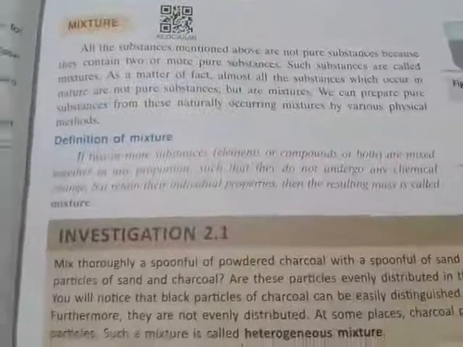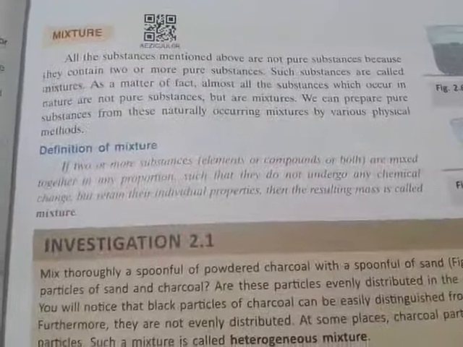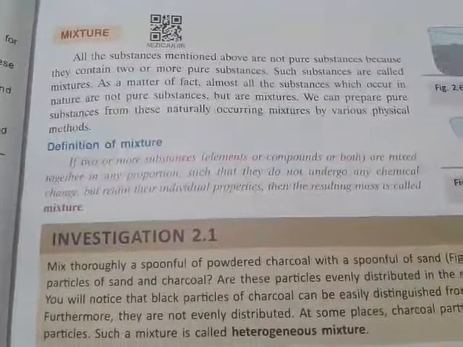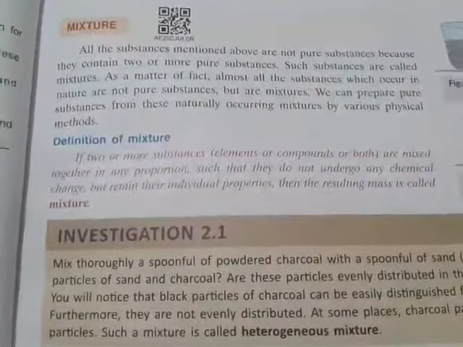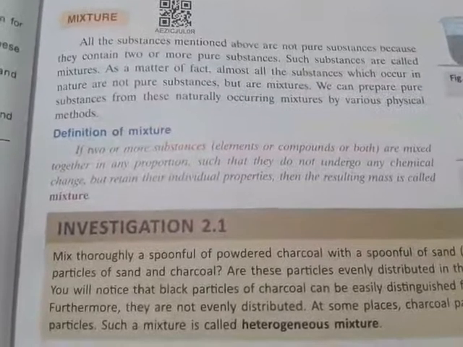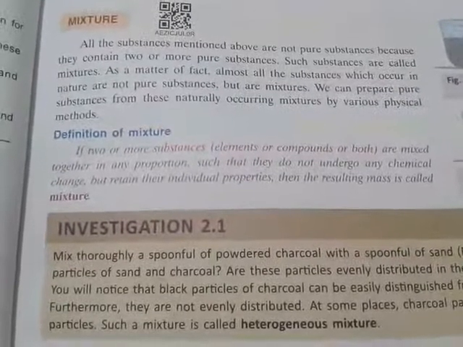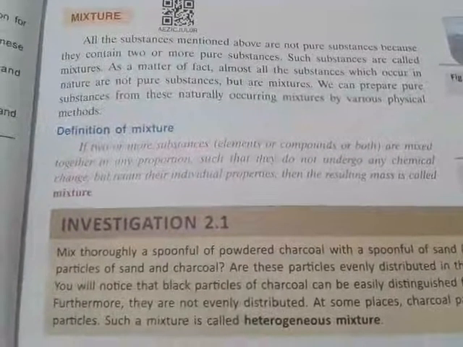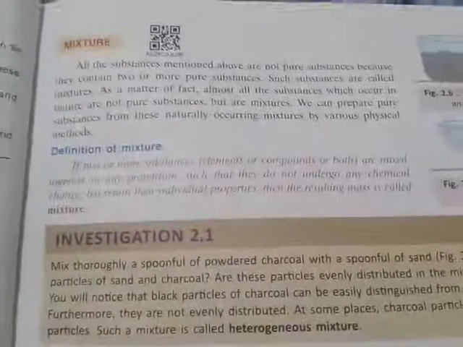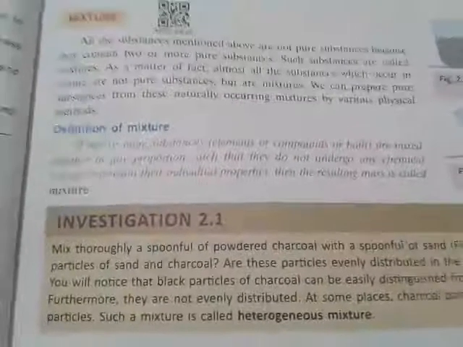That means a mixture is formed by mixing together any kind of substances in any proportion. Okay. Particularly in the case of a compound, it will be maybe a kind of mixture.